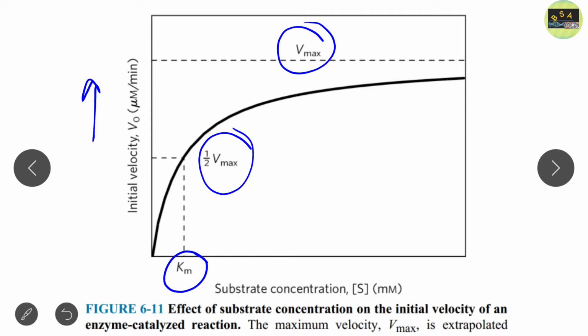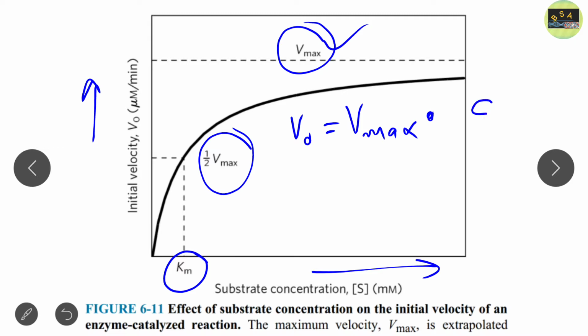From this we can write the equation. V naught, that is initial velocity, is just equal to Vmax, sorry, Vmax into substrate. It will not be plus, it will be into. So V naught equals Vmax into substrate.